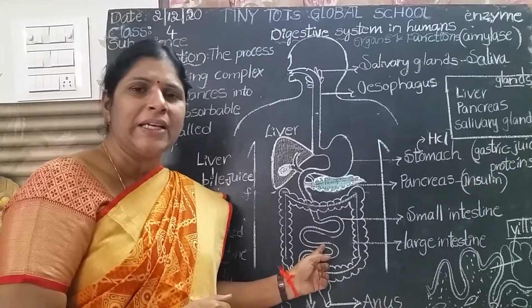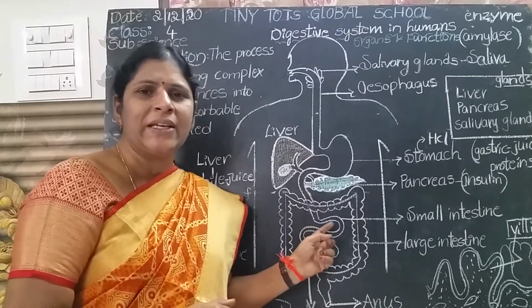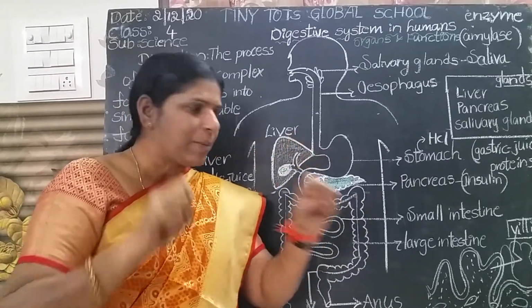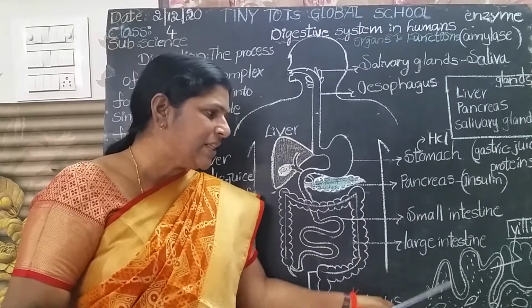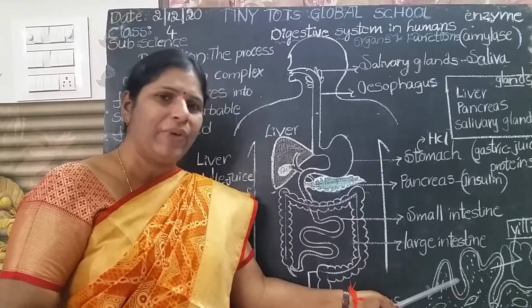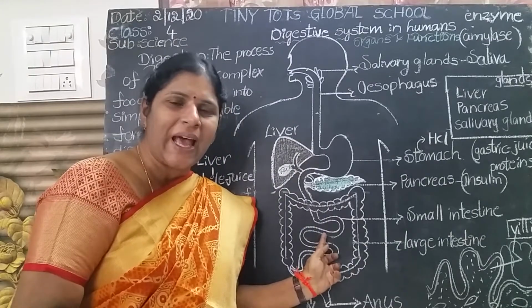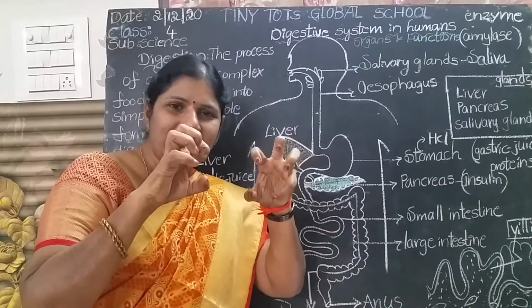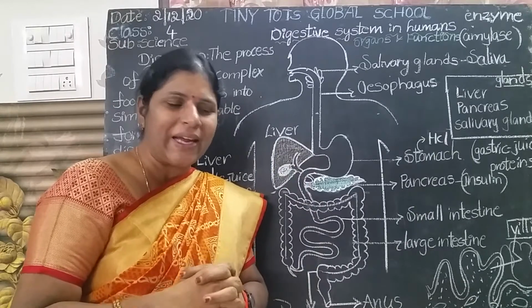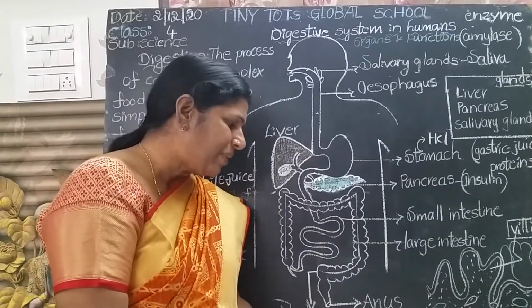The inner layers of the small intestine have finger-like projections. Those are called villi. See this structure? This is the structure of villi. What is the main function of villi?